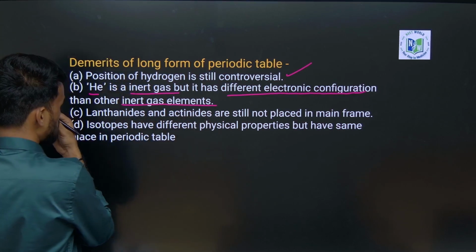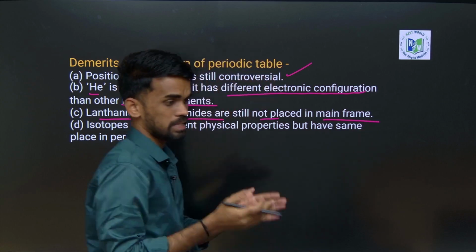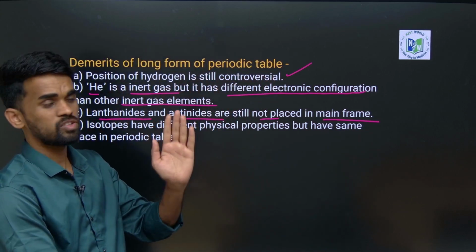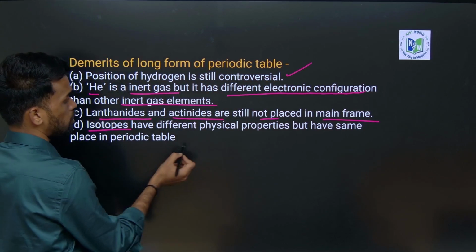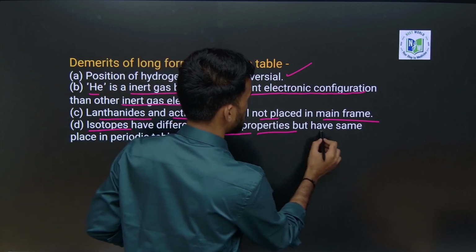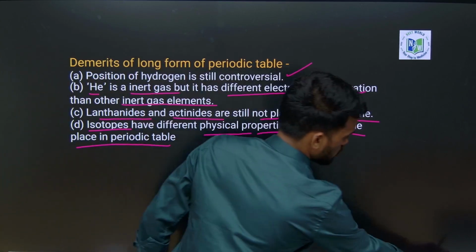Next, lanthanides and actinides are still not placed in the main frame. See, lanthanides and actinides are at the bottom of the periodic table but not in the main frame of the periodic table. Now isotopes have different physical properties but have the same place in the periodic table, right?